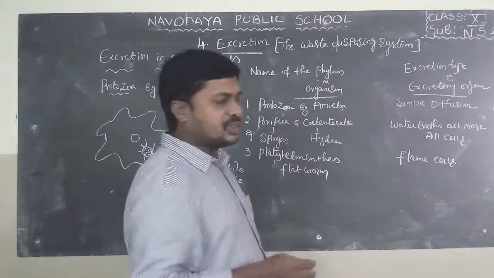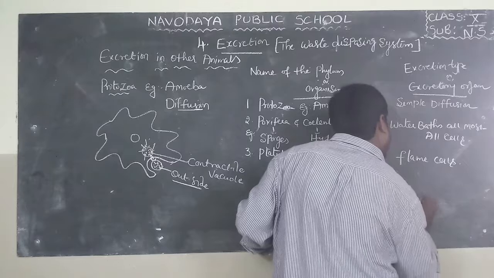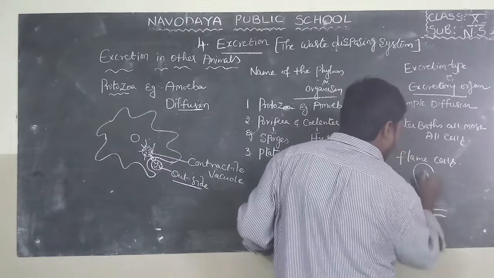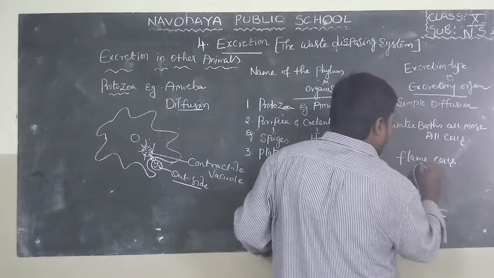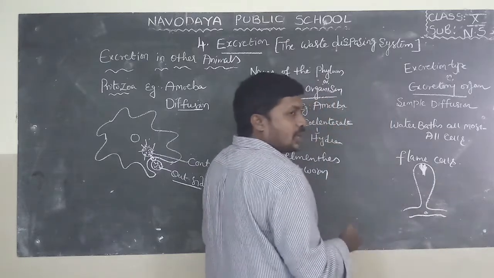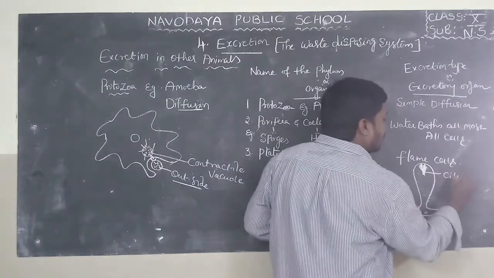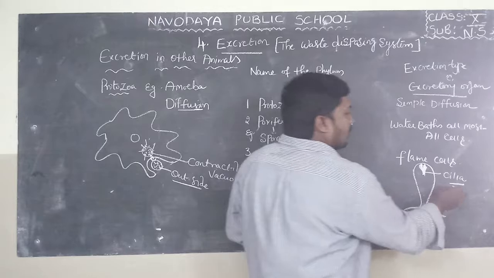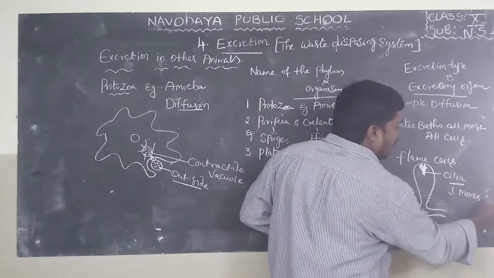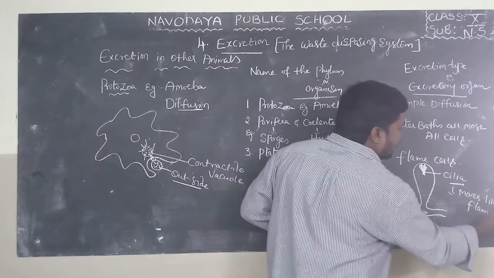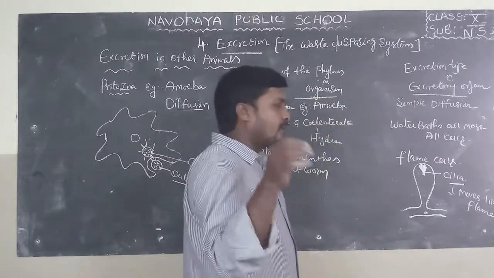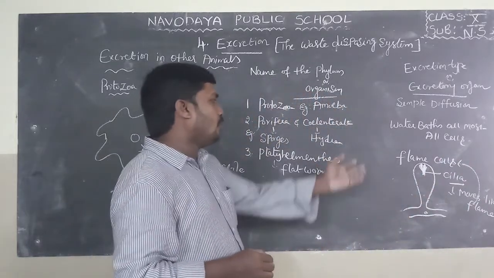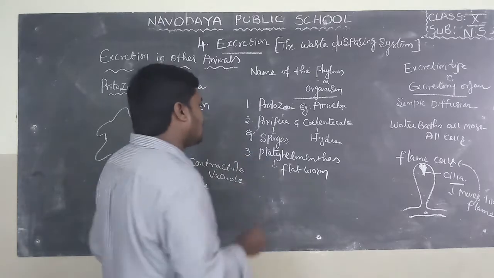I will draw the flame cells with the help of a diagram. See here. This is a flame cell. If you look at flame cells, these are cilia. The cilia are small hair-like structures present in the flame cells which move like a flame. They move like a flame, that's why they get the name flame cells. This is about Platyhelminthes, the flatworm.